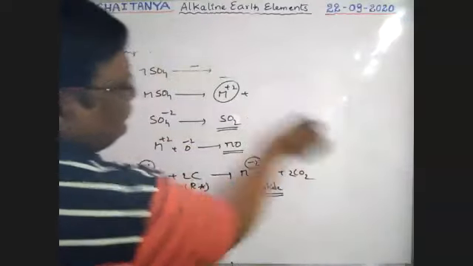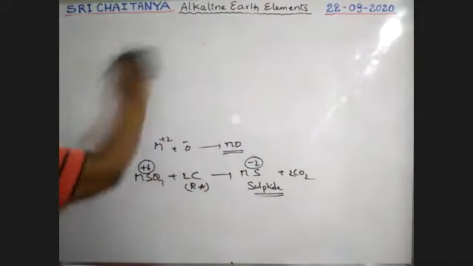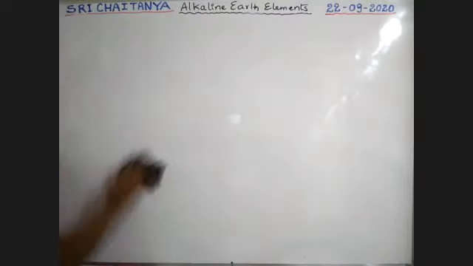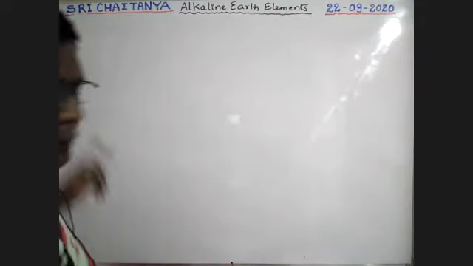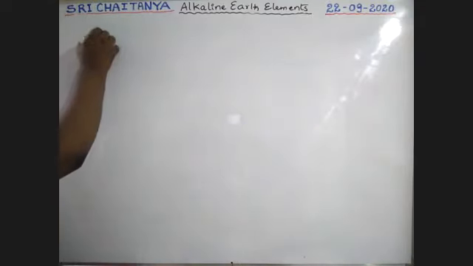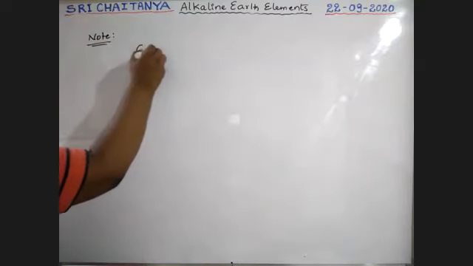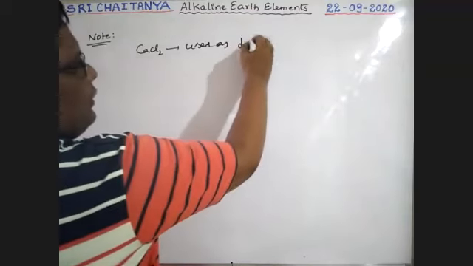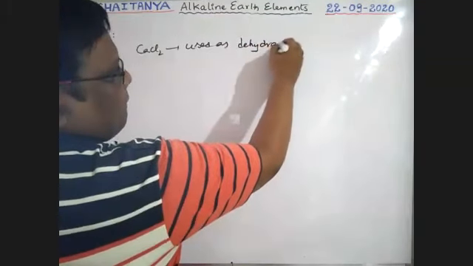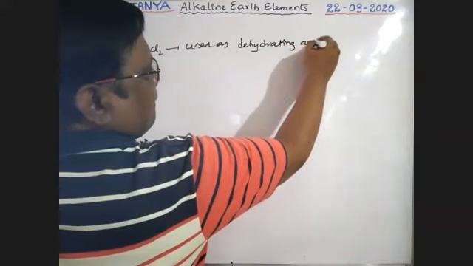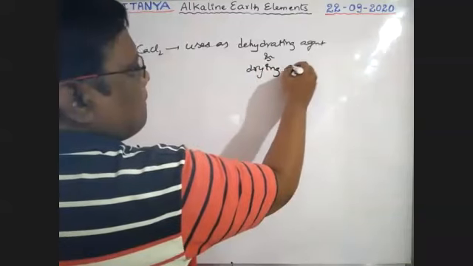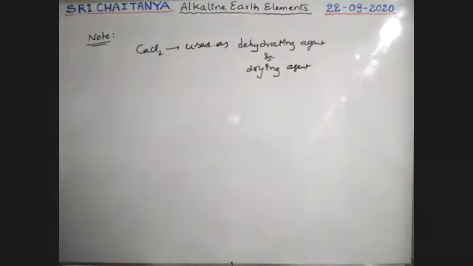In halides, CaCl2 is used as a dehydrating agent and also a drying agent.